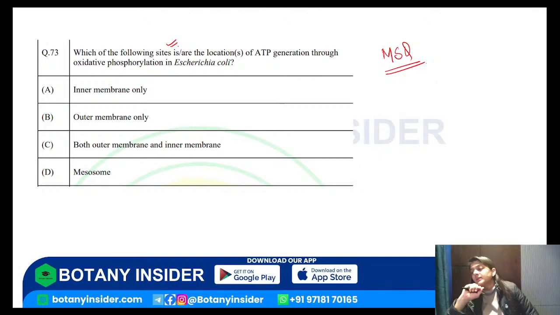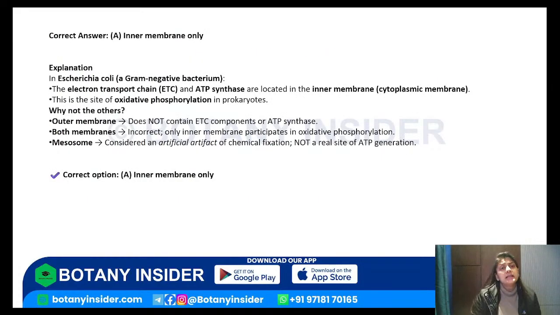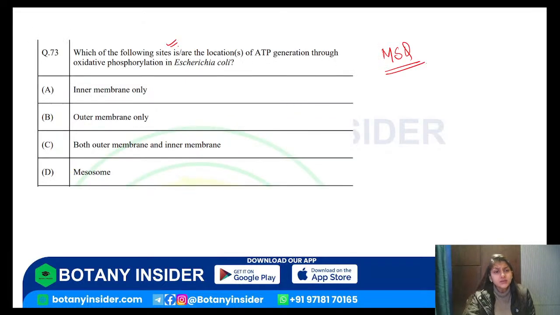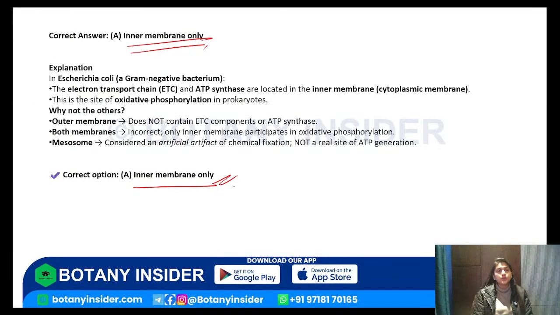Done. Where do we get to see the ATP generation occurring in? Very simple, it is the inner membrane only. So the answer for this is inner membrane. No mesosome, no outer and inner both, right? So inner membrane only. Why?